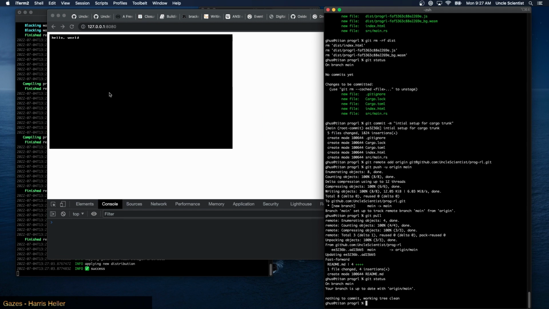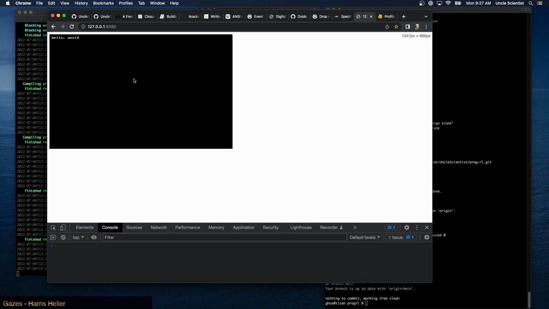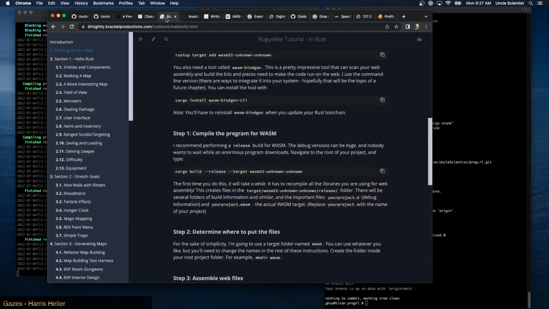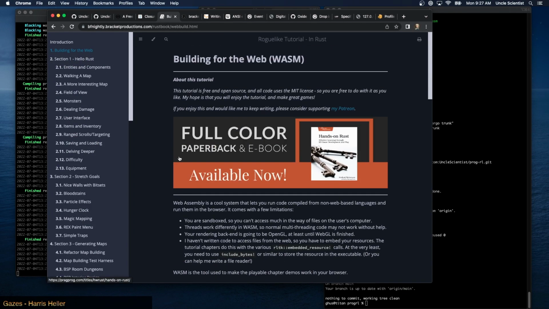Let's see if I can make a better font. So this is the font that comes by default from the Roguelike, the bracket library, bracket lib. And let's take a look at the...